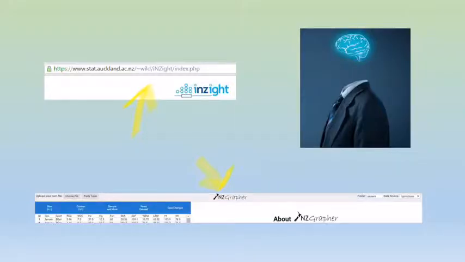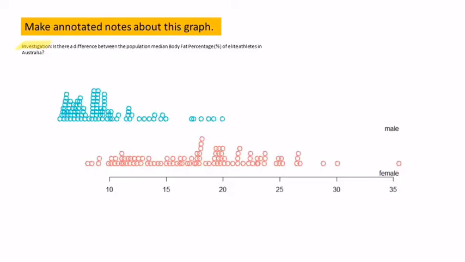What you are going to need is a working copy of Insight or NZ-Grapher, and you can obtain the sports science dataset from NZ-Grapher. The most important thing you're going to need is an inquiring mind. Please make notes, please feel free to fast forward and rewind at your leisure.